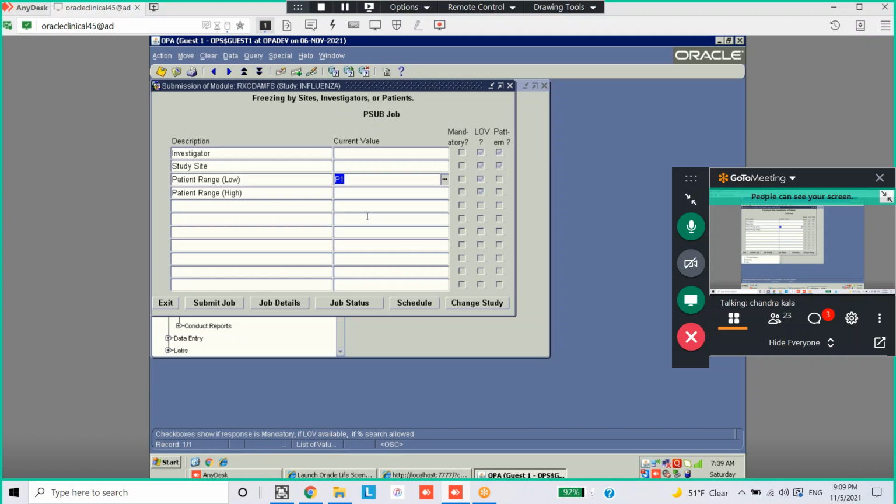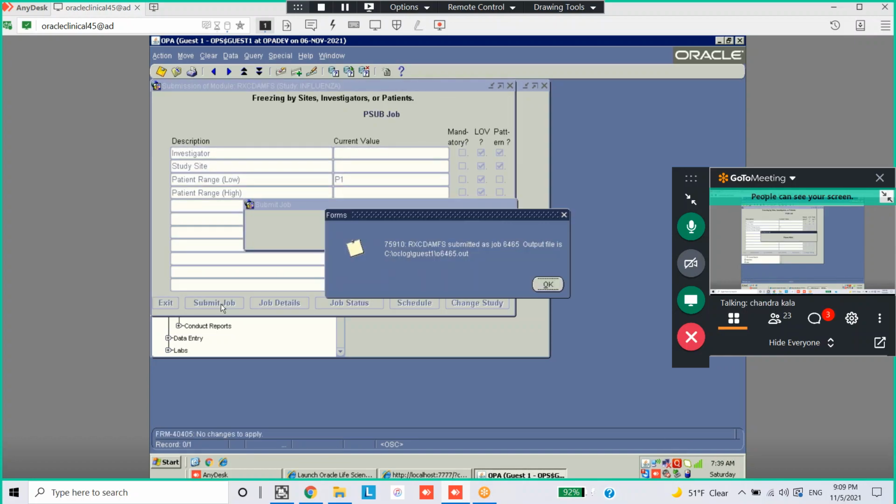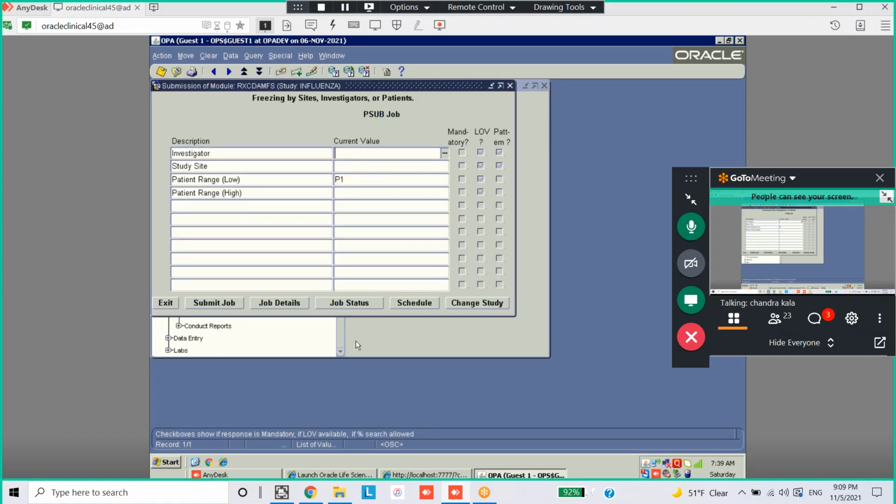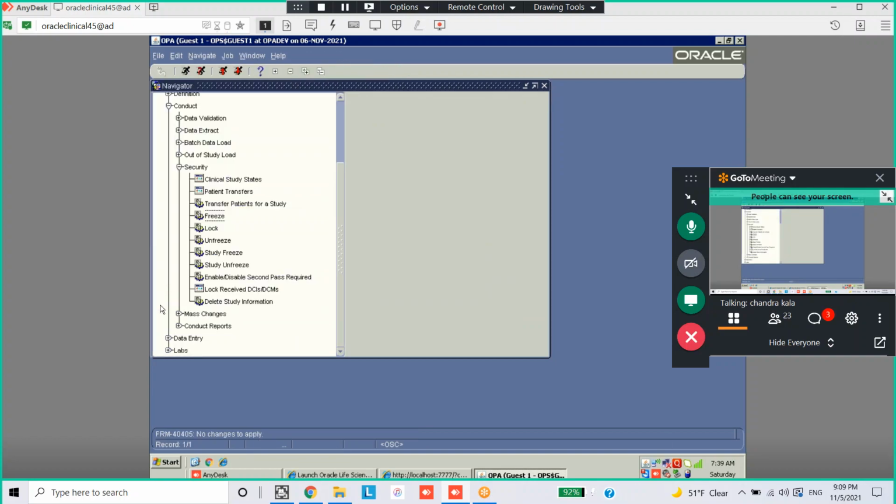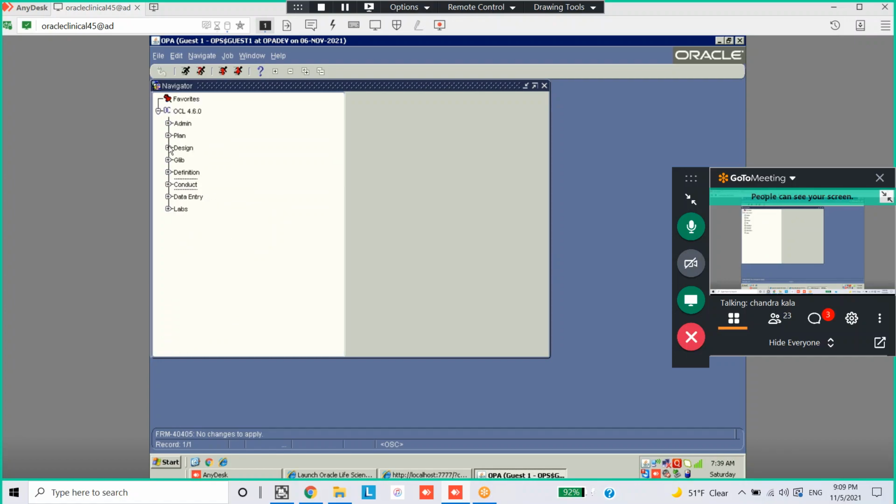You can submit the job, Nandini, this time. Yeah, say okay. Now exit. We'll see the status. It will show you in Design, patient positions, patients.